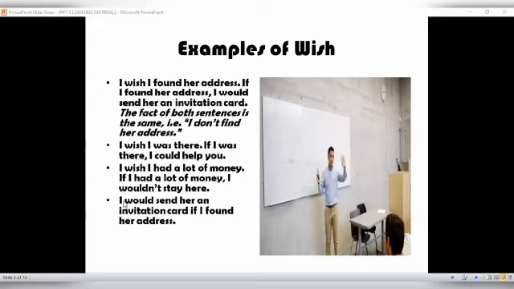Okay, look at number 4. I would send her an invitation card if I found her address. Okay, I can also change example number 2. I could help you if I was there. So that's it. That's about the placements of the if clause and the main clause.